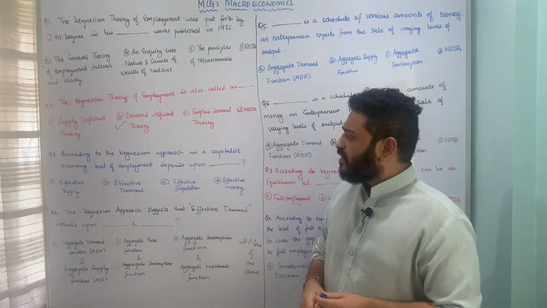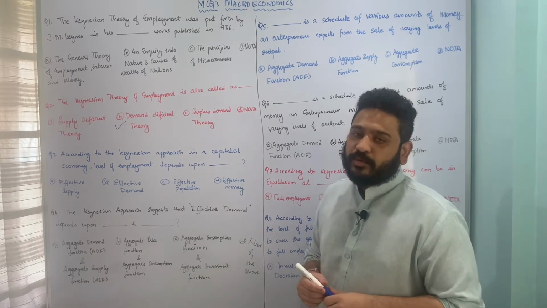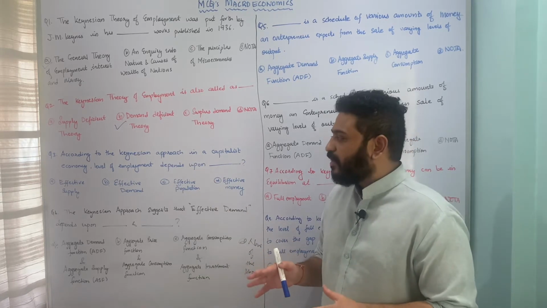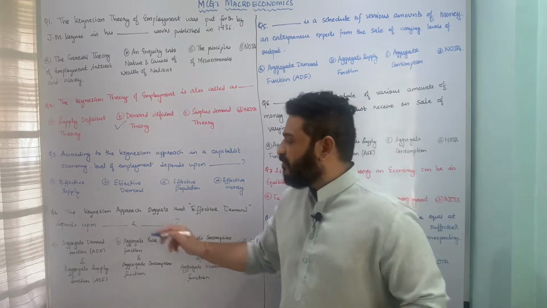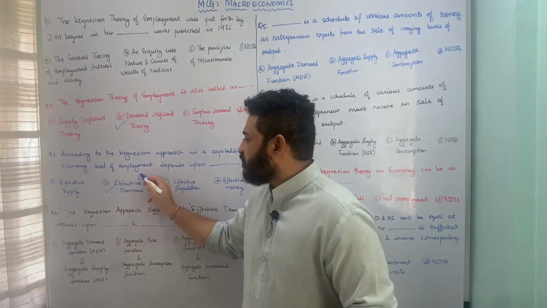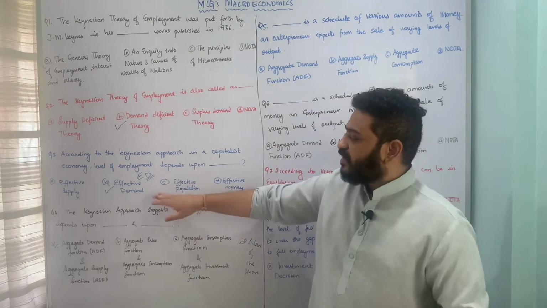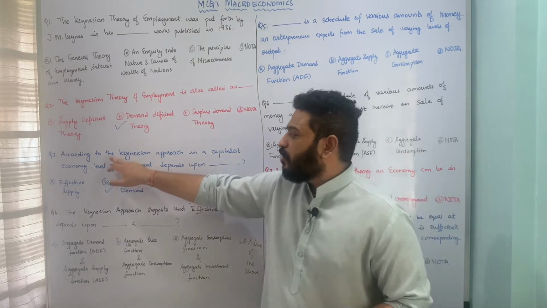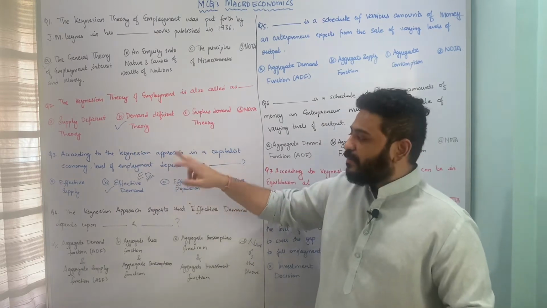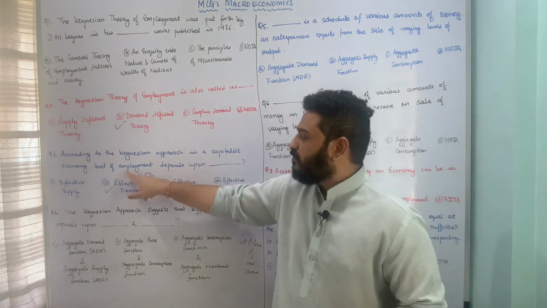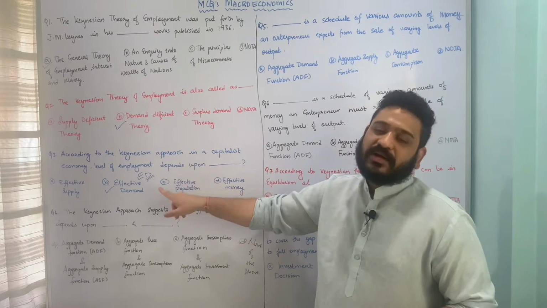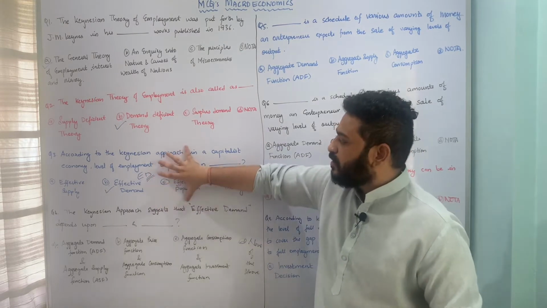So here, whenever we look at the Keynesian approach, the level of employment depends upon effective demand, or you will sometimes see it as ED. So therefore effective demand is the correct answer. I hope this question is pretty much clear.